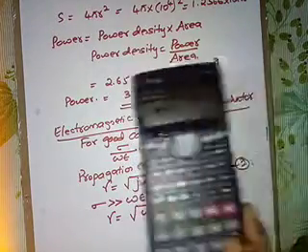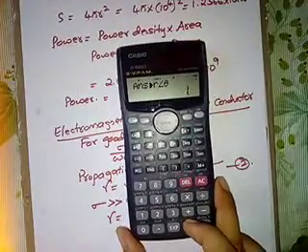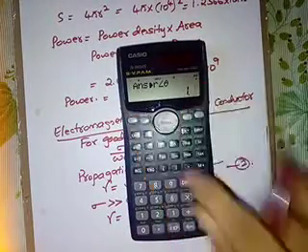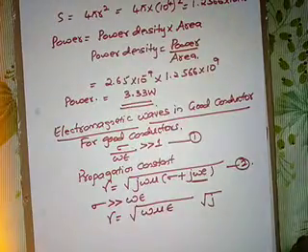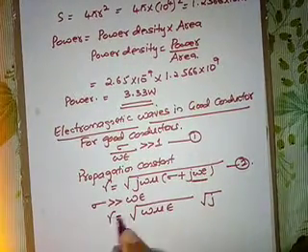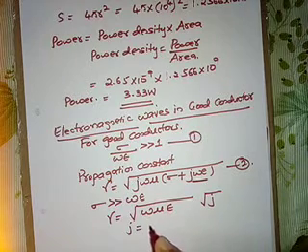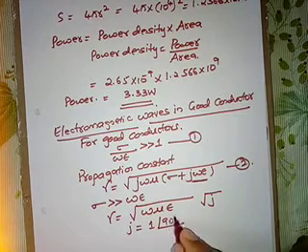So the magnitude of j is 1. Then what will be the angle? Once again, if you press shift equal to, you get the angle, that is 90 degrees. So the value of j is 1 at an angle of 90 degrees.